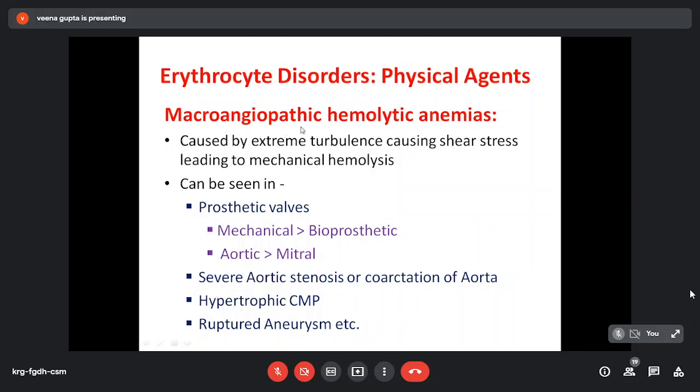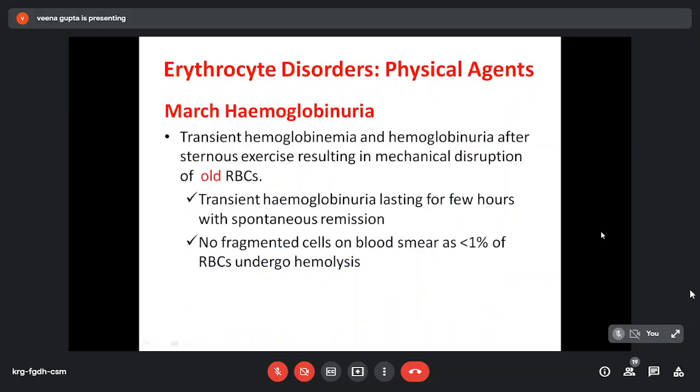Second type is macroangiopathic hemolytic anemia. It is caused by extreme turbulence causing shear stress leading to mechanical hemolysis again. So it can be seen in prosthetic valves, more in mechanical than bioprosthetic valves, and aortic valve is more commonly involved than mitral valve. Then it can also be seen in severe aortic stenosis or coarctation of aorta, hypertrophic cardiomyopathies, and ruptured aneurysms.